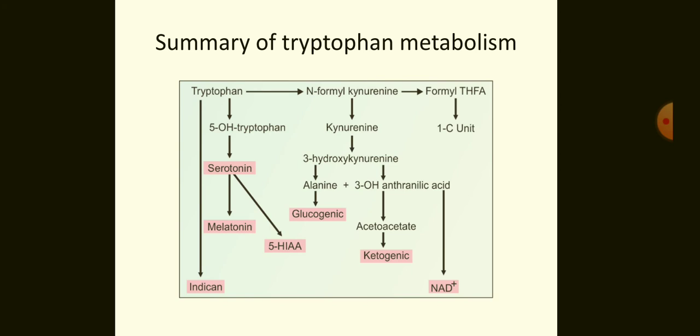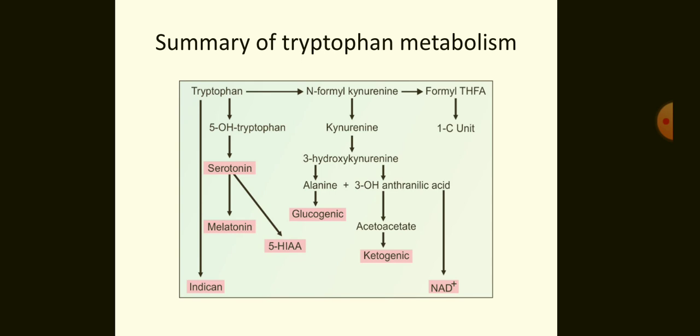Now we see tryptophan is converted by the major pathway into N-formylkynurenine, which is converted into kynurenine, followed by formation of 3-hydroxyanthranilate. 3-hydroxyanthranilate has two pathways to start with. One is it liberates alanine, which goes to the glucogenic pathway.